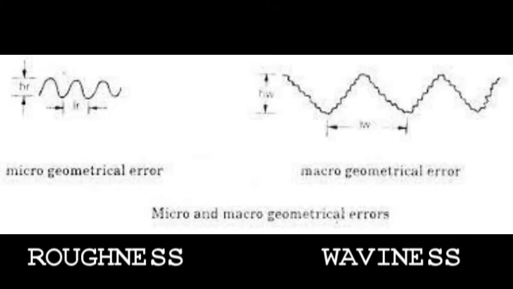Generally these are caused by the direct action of the cutting elements on the material, that is, the cutting tool shape, tool feed rate, or other disturbances such as friction, wear, or corrosion.